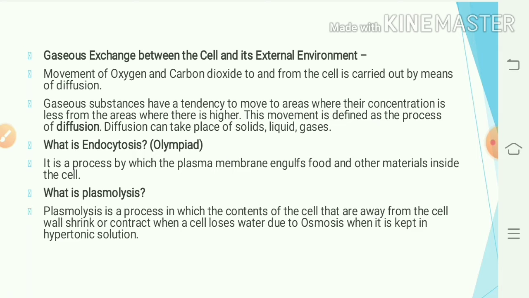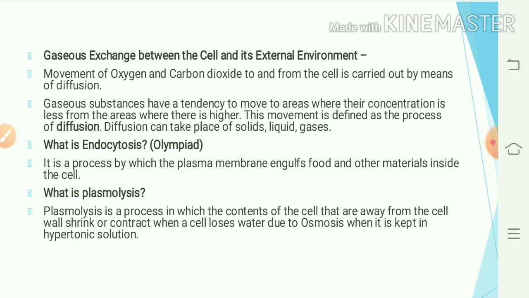The movement of oxygen and carbon dioxide to and fro from the cell is carried out by diffusion, which is carried out by the plasma membrane. Gaseous substances tend to move from areas of higher concentration to areas of lower concentration by diffusion, or in the case of liquid substances, by the osmosis process.